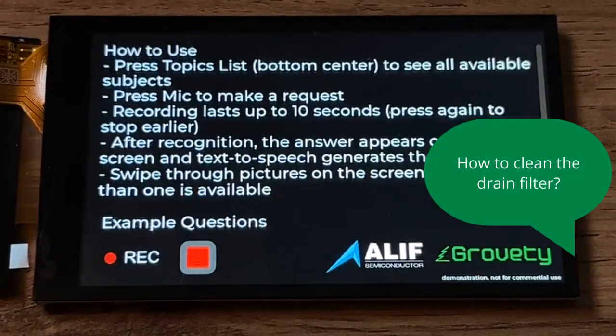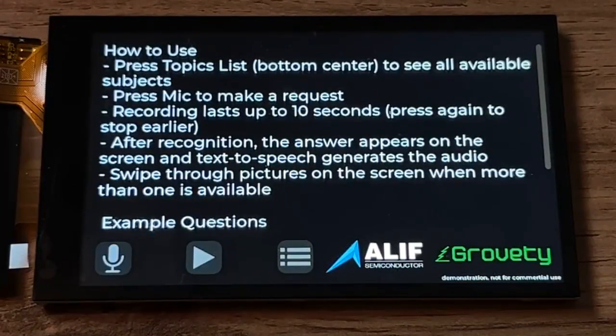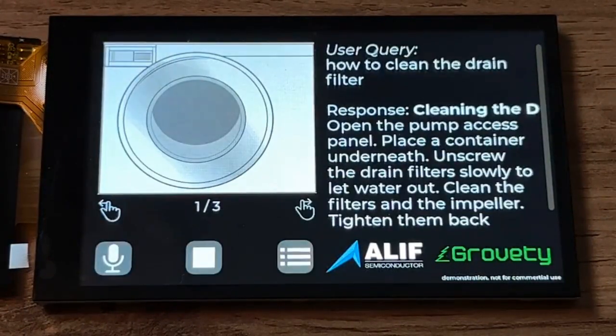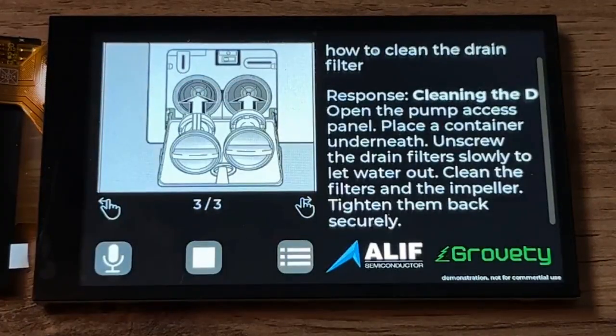How to clean the drain filter? Open the pump access panel. Place a container underneath. Unscrew the drain filters slowly to let water out. Clean the filters and the impeller. Tighten them back securely. As you can see, the system can also display text and relevant images directly from the manual.